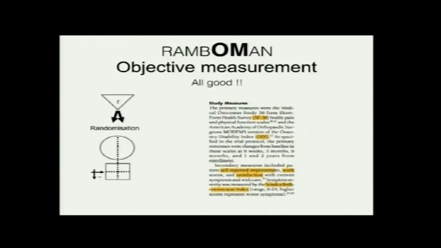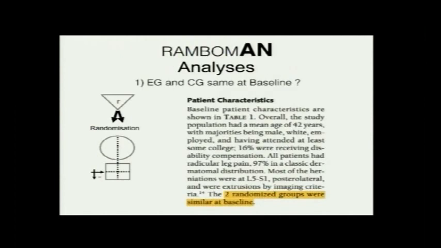All good here, objective assessment. We have SF36 and ODI and everything, so they have full marks there. Last part is analysis. So 3 things in analysis: were EG and CG the same at baseline? If there is randomization and you have done the power analysis the correct way, both randomized groups are going to be similar at baseline, because that's the whole logic behind randomization.